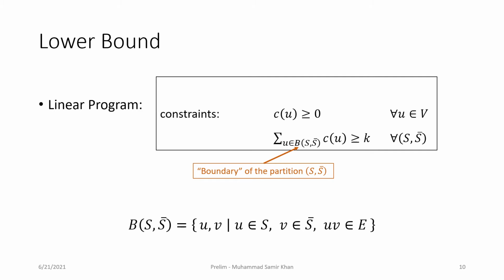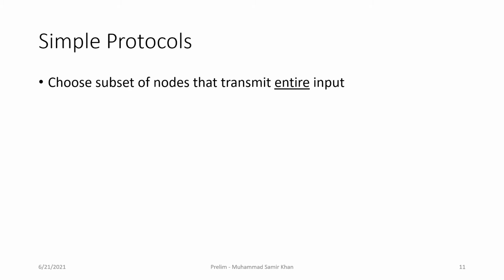Since we are minimizing the total transmission costs, we want to minimize the total capacities that have been assigned to the nodes. This linear program is going to be our lower bound for the multi-party equality problem under the local broadcast setting. We first look at simple protocols where nodes either transmit their entire input or do not transmit anything at all. In the point-to-point setting, simple protocols were supported on a tree. Every node transmitted its entire input to its parent in the tree, and these came within a factor 2 of the LP lower bound. In the local broadcast setting, we pick some subset of nodes that transmit their entire input.